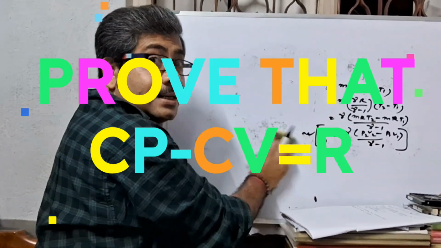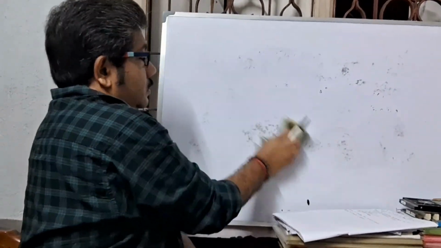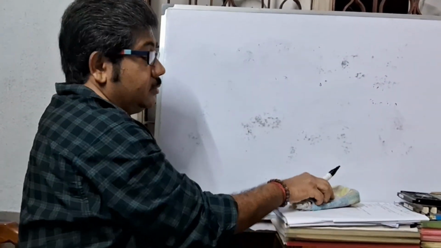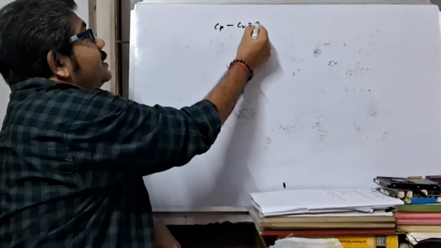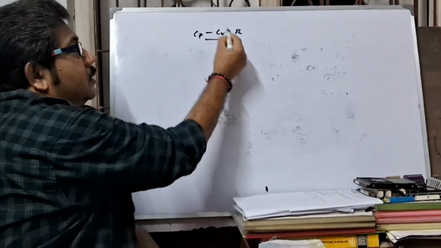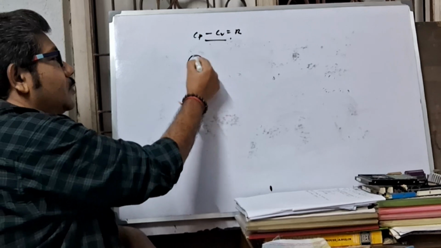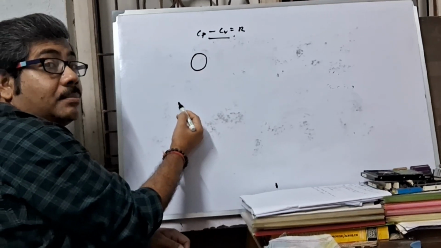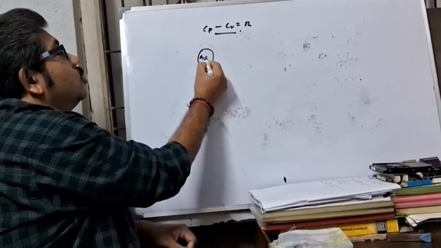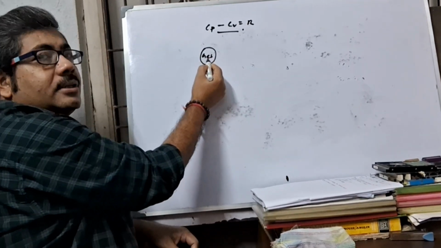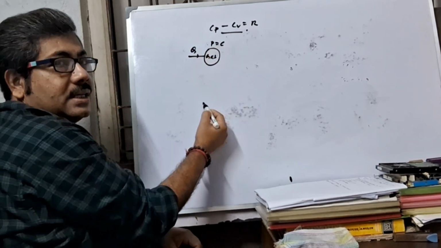Now, next proof: Cp minus Cv equal to R. Take your concentration on the board. Prove that Cp minus Cv equal to R. First of all, consider as before the physical significance of gas constant R. Look, here some quantity of gas is heated at constant pressure.